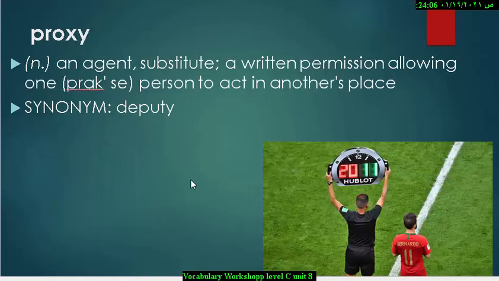Next word is proxy. Proxy is a noun which means an agent or substitute or a written permission allowing one person to act in another's place. Like when the teacher is absent, his proxy will replace him. And the synonym here is deputy.